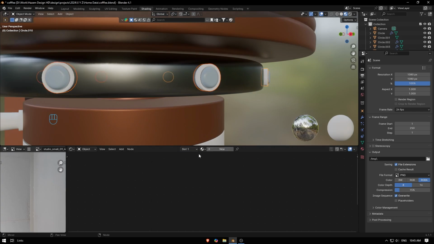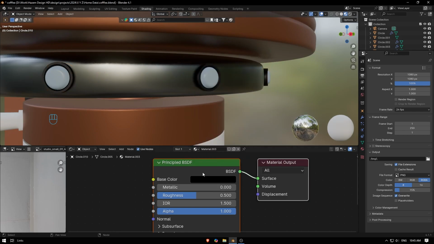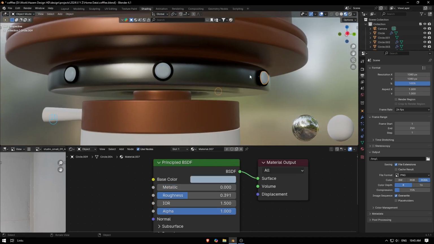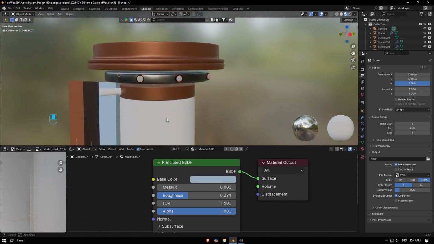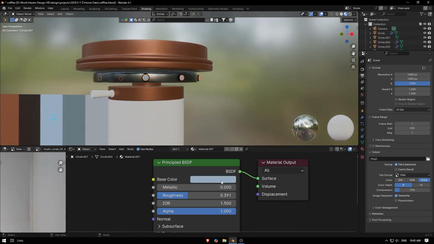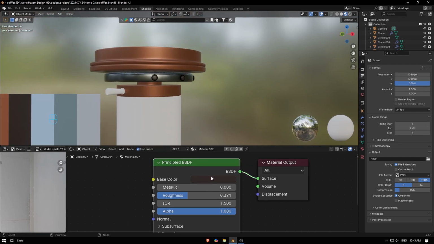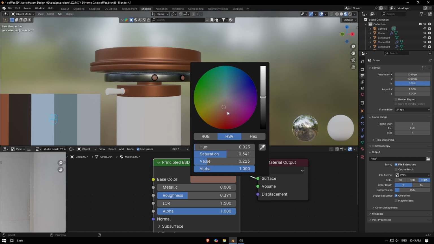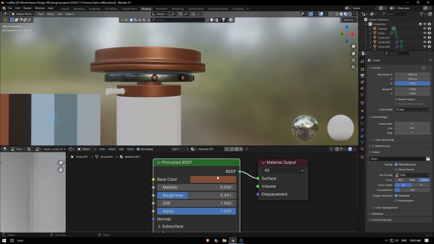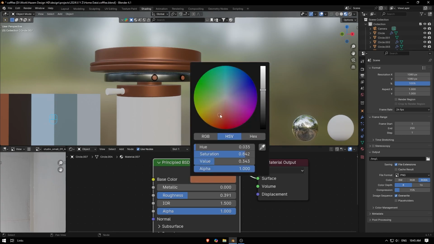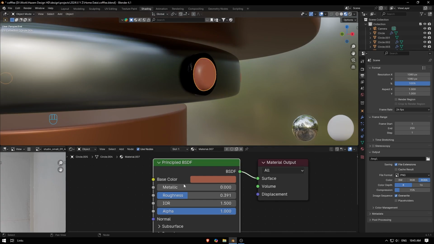This one should be black. So this one's gonna be black, and I'm gonna boost the metallic and zero rough. Something close to this. And this one, I guess maybe brown or darker. No, it's no good. Maybe like this, zero rough, and boost the metallic.